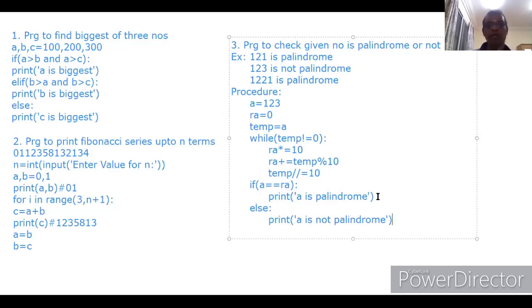Okay. So first we have to multiply RA by 10. Then temp should be modulus by 10. The resultant of the modulus should be added to RA. Again, temp should be divided by 10. This process continues until the temp becomes 0. Now I will write one program to check whether the given number is palindrome or not.